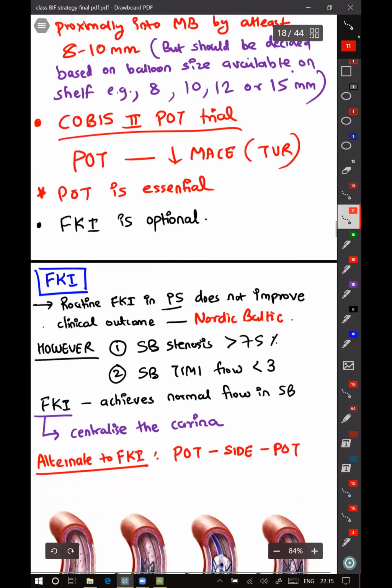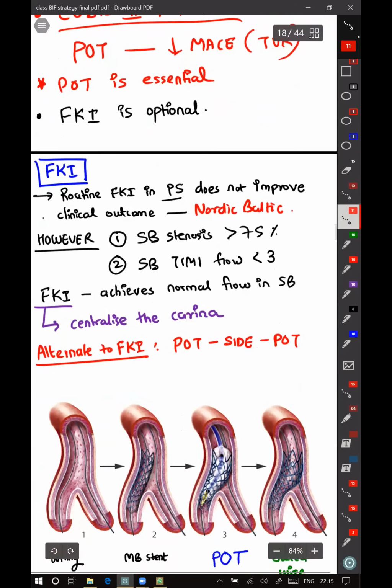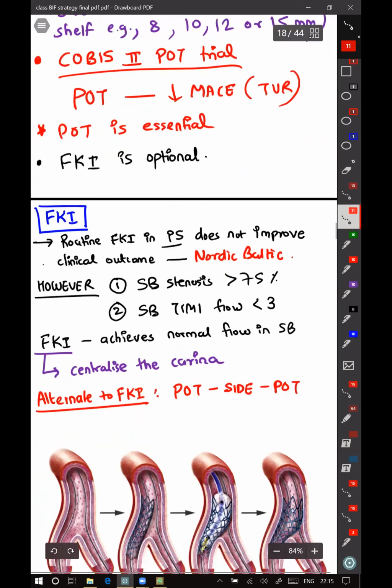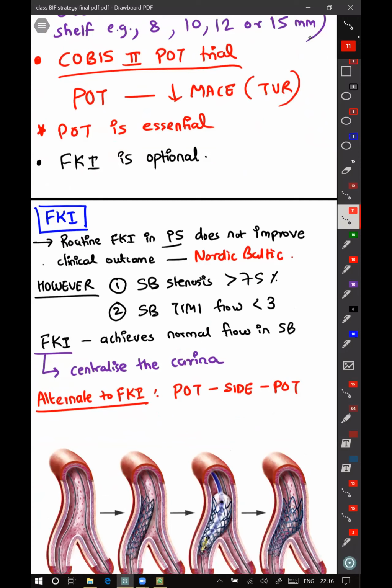I'll show again the steps. Final kissing inflation. Routine FKI in provisional stenting does not improve clinical outcomes. This was shown in the Nordic Baltic study. However, FKI has to be done when there is side branch stenosis, if after doing a provisional stenting you have side branch stenosis of more than 75% or you have compromised the flow to the side branch. So FKI has to be done, which most of the time achieves the normal flow in the side branch.